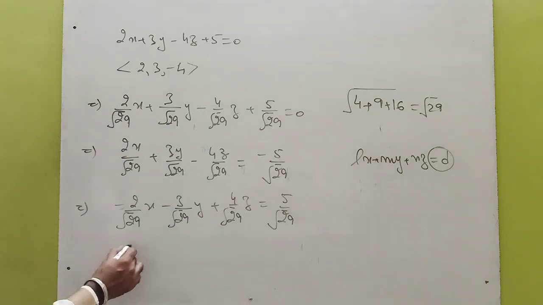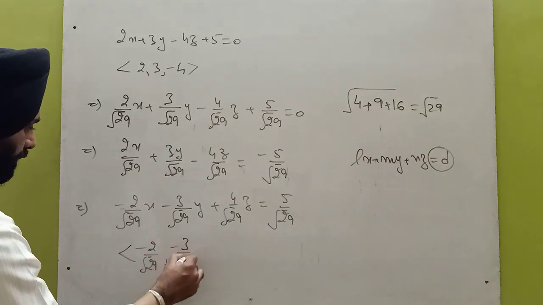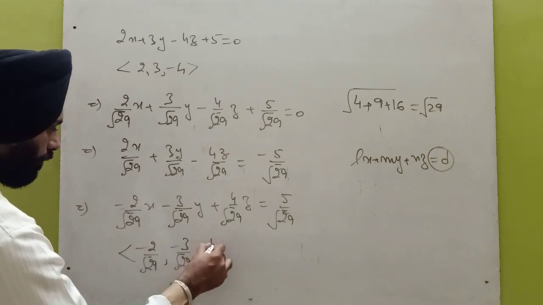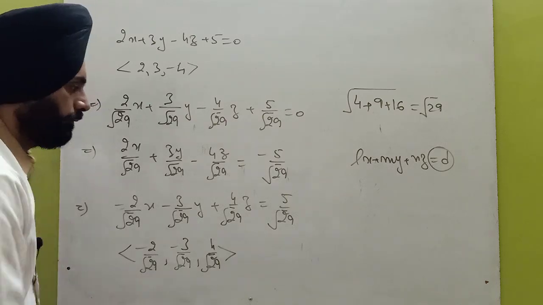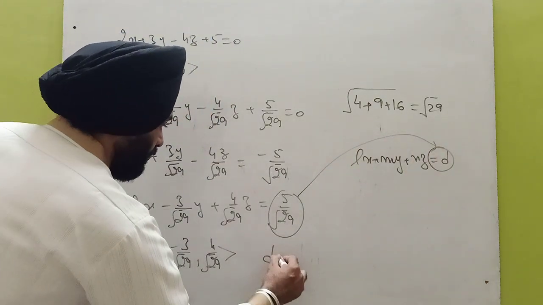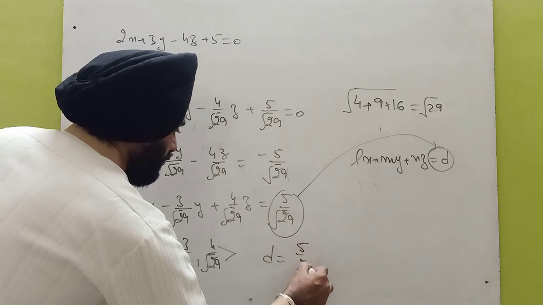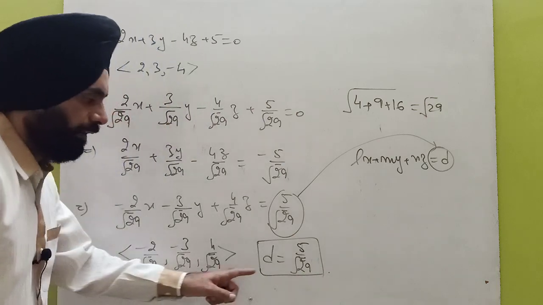So its direction cosines are minus 2 by root 29, minus 3 by root 29 and 4 by root 29, which are the direction cosines of the normal to the plane. And what is this? Compare with the normal form. It is the distance from the origin. This is very, very important. It is the distance of the plane from the origin.